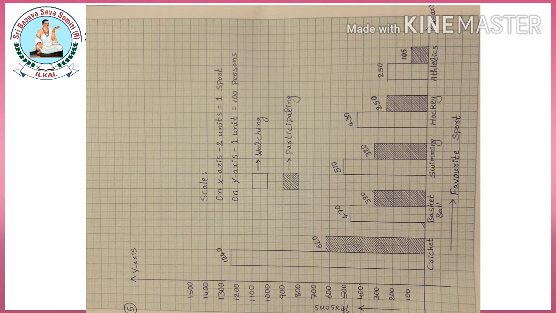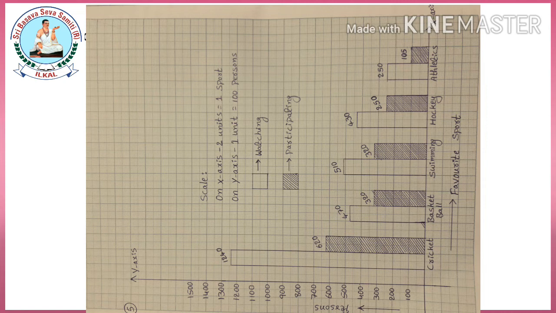Next one, basketball. 470 were watching, 320 were participating. Swimming, 510 were watching, 320 were participating. In hockey, 430 were watching, 250 were participating. In athletics, 250 were watching and 105 are participating.